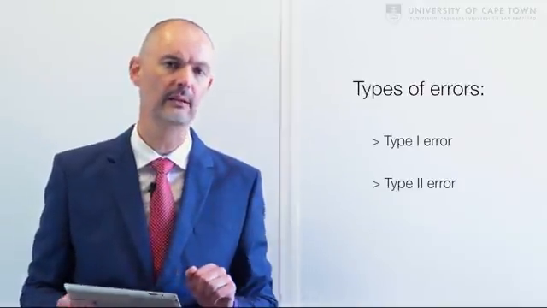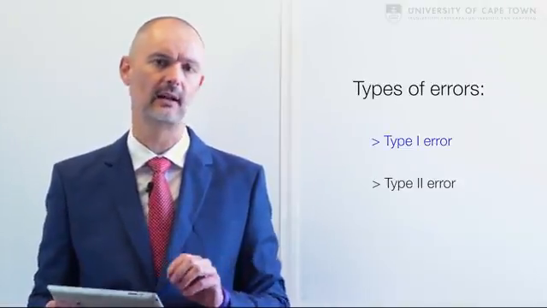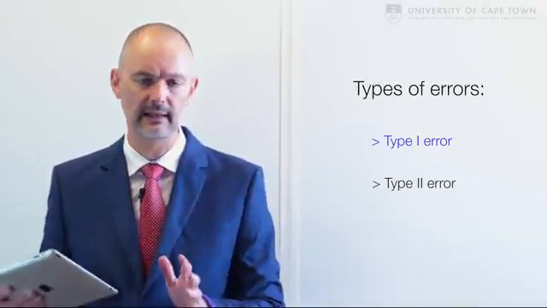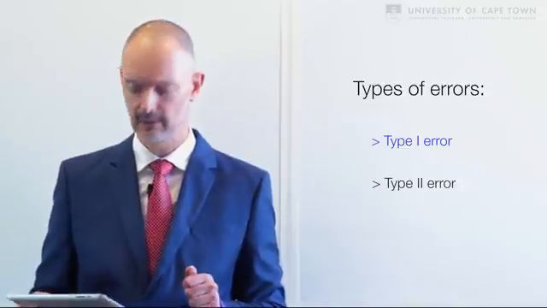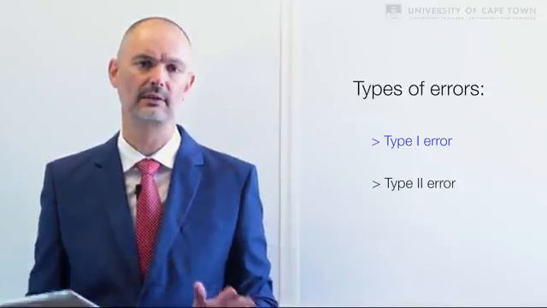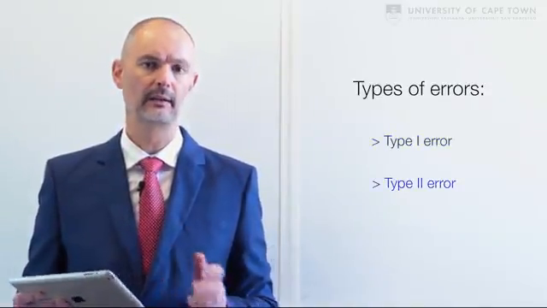Now, there are some errors that we could make. First of all, we could falsely reject the null hypothesis. Drug A was really not better than placebo, but in the analysis we did, in the sample that we selected, we found a p-value of less than 0.05. And we do reject that null hypothesis, which in reality should never have happened, and that is a type 1 error. The type 2 error, the reverse actually happens.